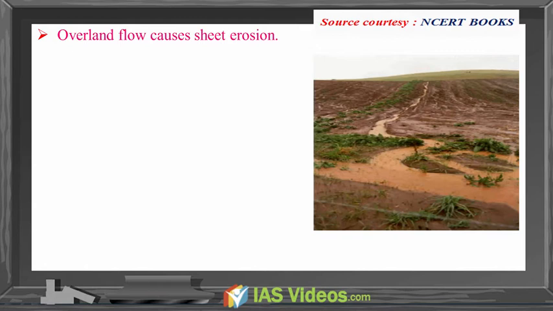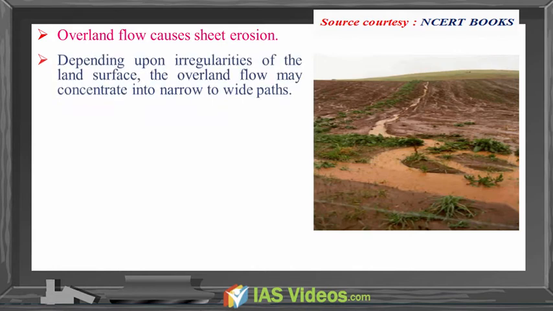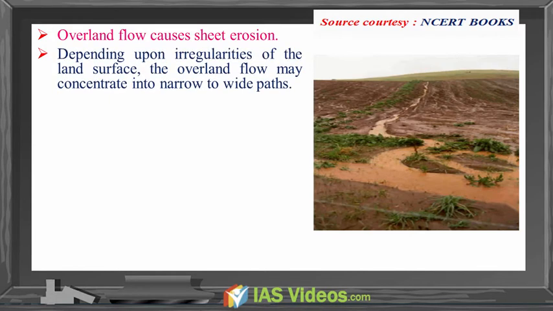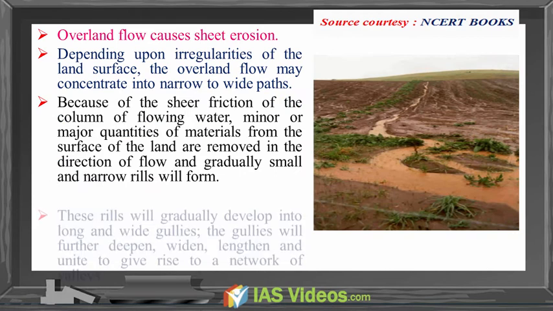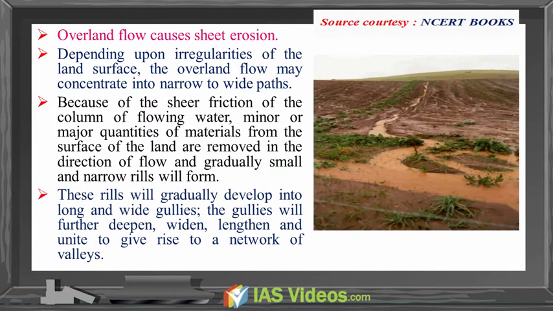Overland flow causes sheet erosion. Depending upon irregularities of the land surface, the overland flow may concentrate into narrow to wide paths. Because of the shear friction of the column of flowing water, minor or major quantities of materials from the surface of the land are removed in the direction of flow, and gradually small and narrow rills will form. These rills will gradually develop into long and wide gullies. The gullies will further deepen, widen, lengthen and unite to give rise to a network of valleys.